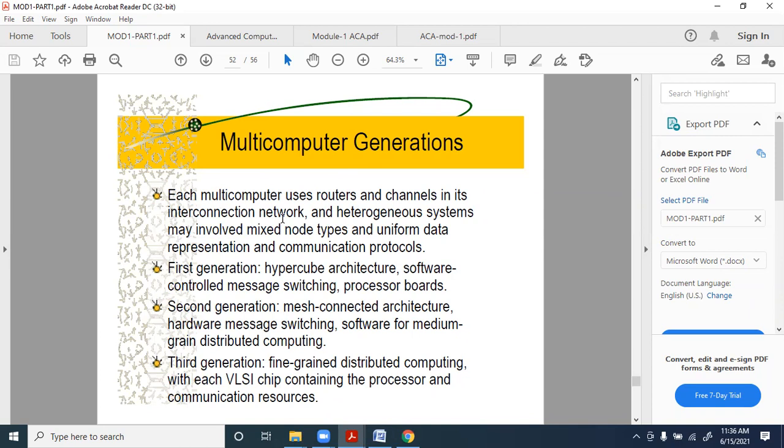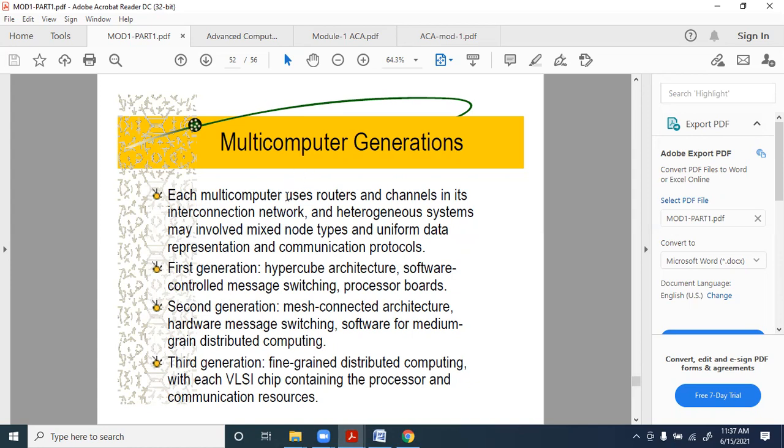and you have heterogeneous systems. It need not be homogeneous. That means all systems need not be of the same type. All systems need not be running on the same operating system also. So hardware might be different, software might be different, but still, because you have the communication standards, that communication standard can be used for message passing. So you may have mixed node types and uniform data representation and communication protocols.